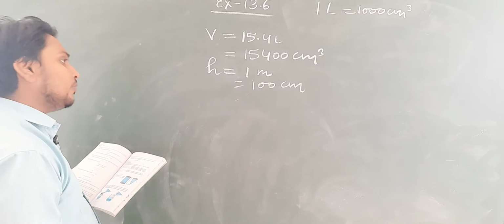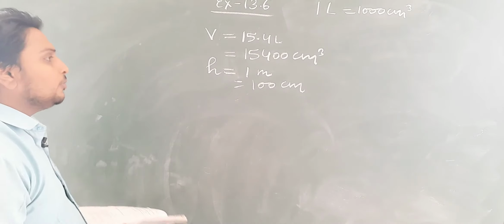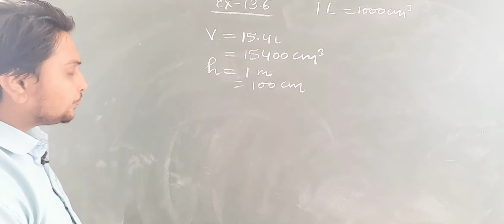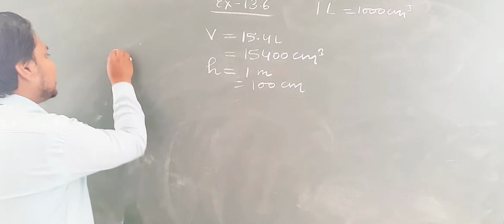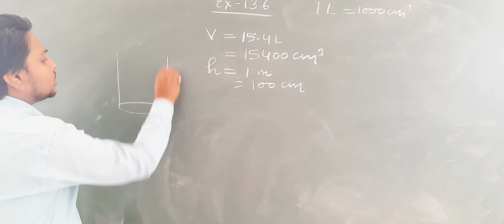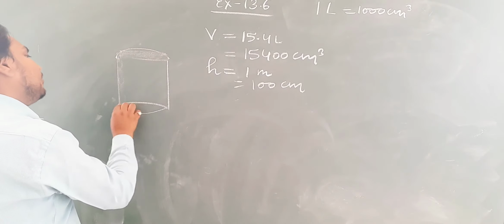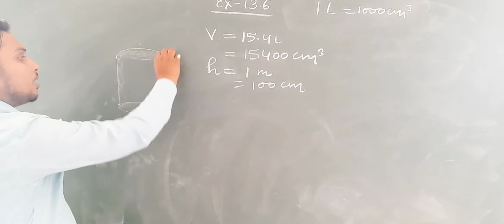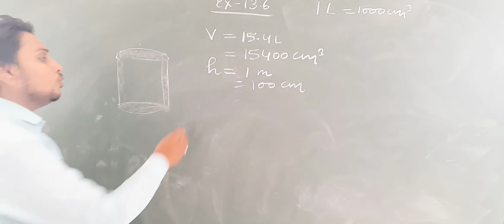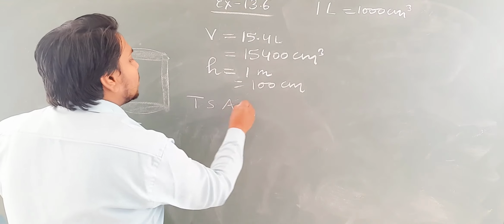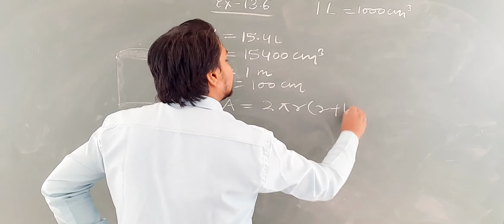So what we have to find here? We have to find the metal sheet that would be required to make it. Okay, it is closed. So students, what metal sheet would be required to make a closed cylindrical vessel? Okay, so we have to find here what? We have to find the total surface area. Okay, we have to find here the total surface area. And what is the total surface area of the cylinder? It is 2 pi r (r plus h).